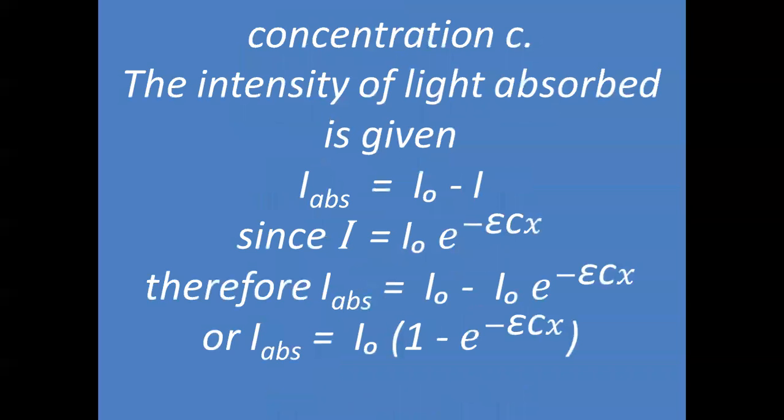So we have this formula. I absorbed, the intensity of light which is absorbed, is equal to the intensity of incident light minus the intensity of transmitted light. Since we know I is equal to this much, therefore I absorbed is equal to I0 minus I0 into e to the power minus epsilon Cx. Here I0 is common, therefore we can take it common. Therefore I absorbed is equal to I0 into 1 minus e to the power minus epsilon Cx.